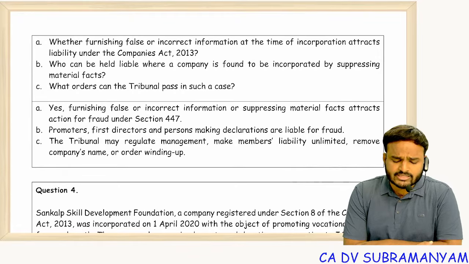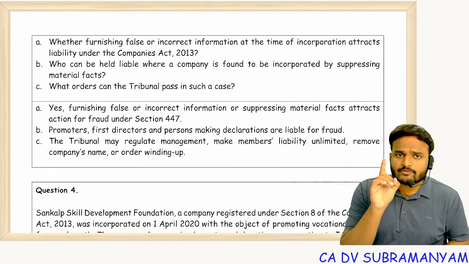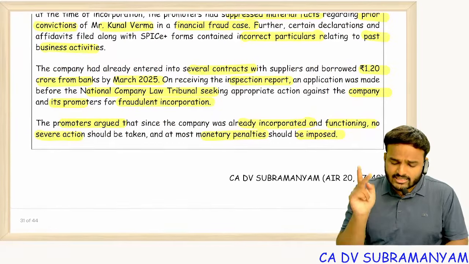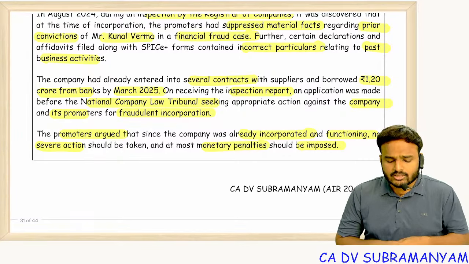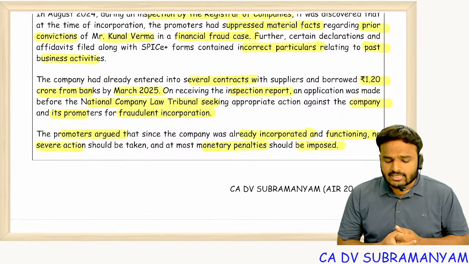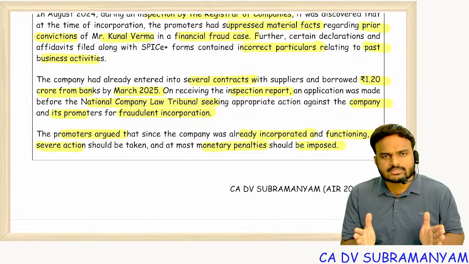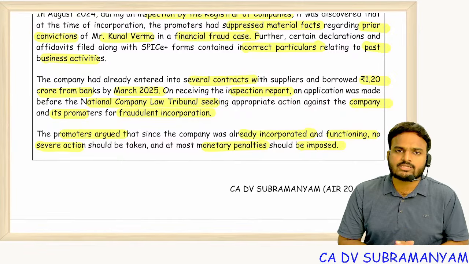But before passing any order, what will the tribunal do? It will give an opportunity of being heard. And second thing, it will review the activities or transactions entered into by the company. You can see here 1.2 crore loan from banks, right? So the tribunal will review all the past transactions, and after giving one reasonable opportunity of being heard, the tribunal will pass an appropriate order.